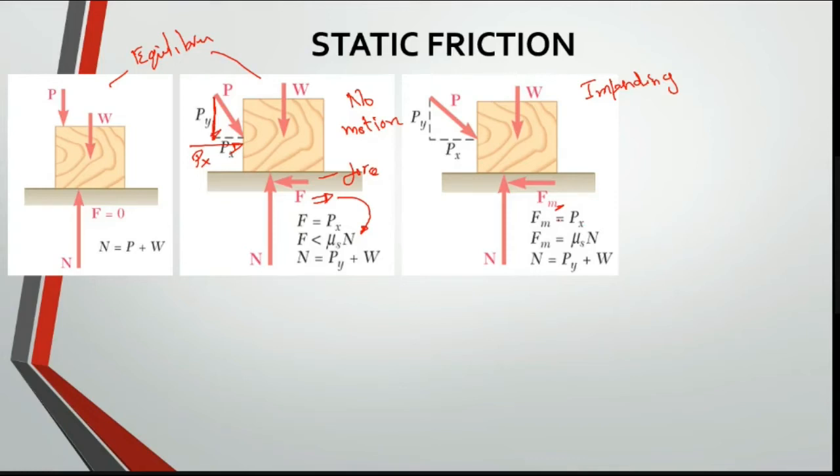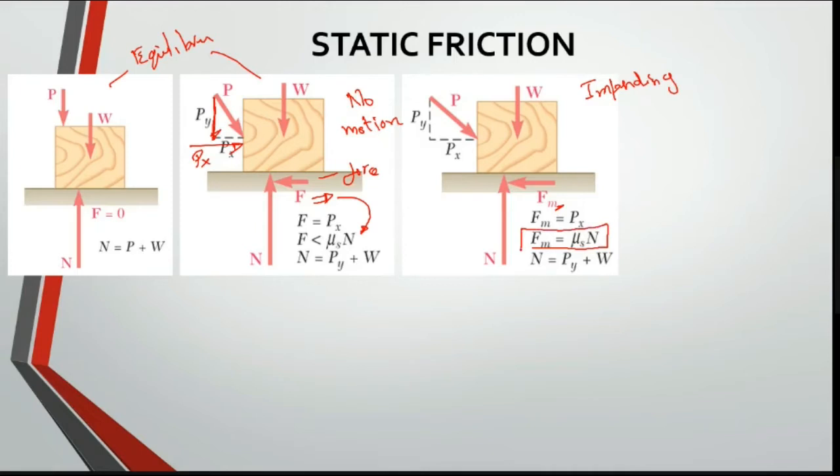We call this static friction. Now I can equate Fm is equal to mu into N, where mu is the coefficient of friction and N is your reaction force. So how to get N? Of course, sigma Fy is equal to 0, so N equals Py plus W. So this is your friction force.